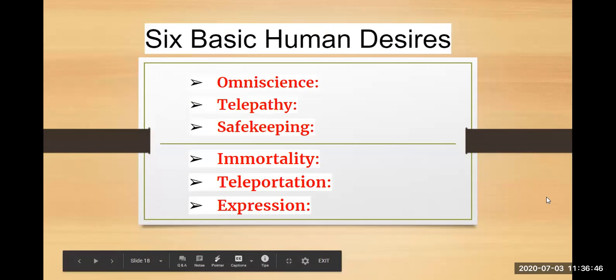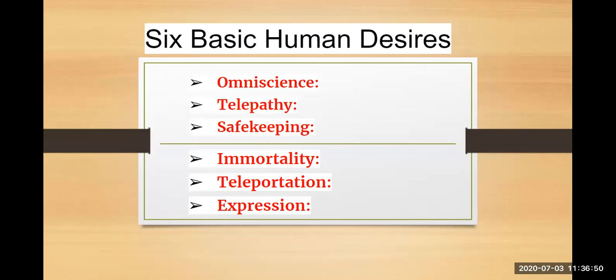So he has come up with the six human desires. First is omniscience. Second is telepathy. Third is safekeeping. Fourth is immortality. Fifth is teleportation. Sixth is expression. When I talk about omniscience, it means, in short, the desire to know all.